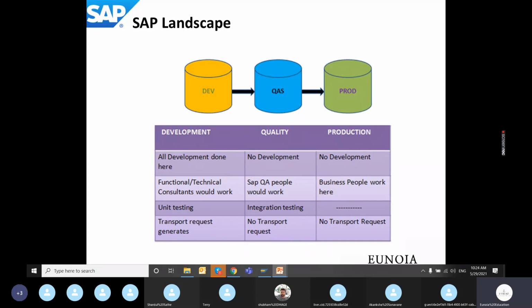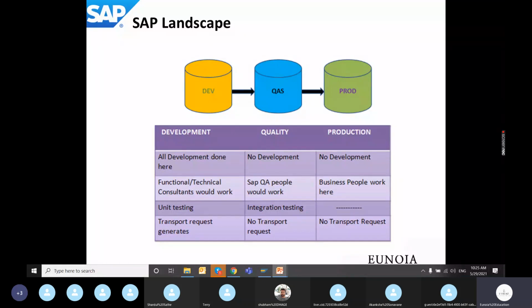SAP landscape. So, what is an SAP landscape? It is a roadmap of systems that are aligned to run a particular development project or support project. I'll repeat it.